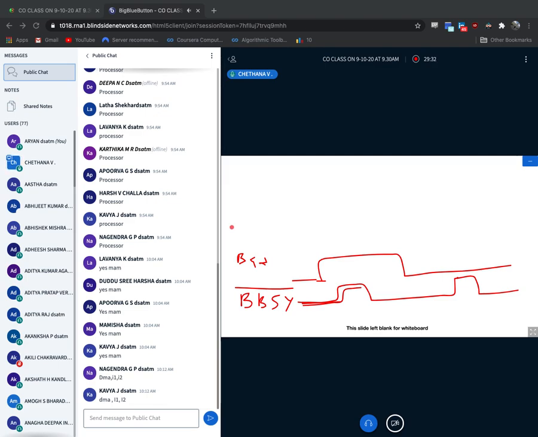Next, BG1. Now just see this. BG1 means device 1. I told you there are two devices fighting, output device 1 and output device 2. Here also something like that, device 1 and device number 2. So I'll just write a simple diagram, BG1 and BG2. Now the last thing is small.